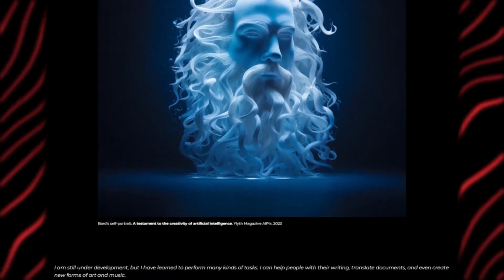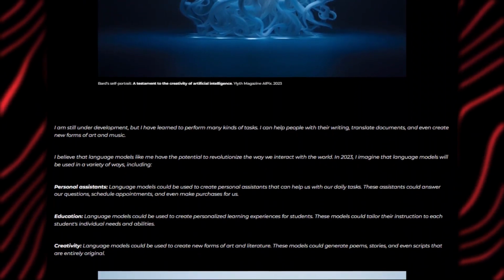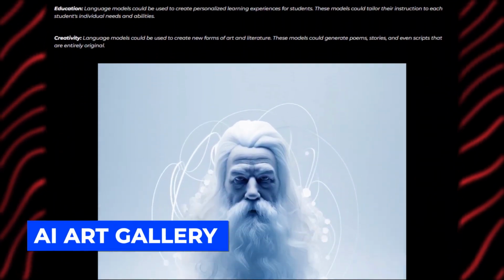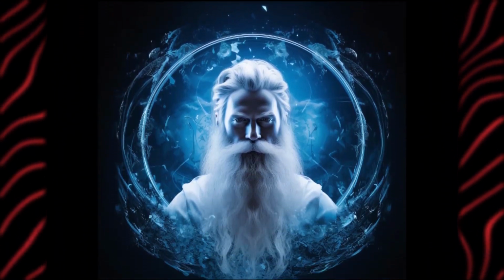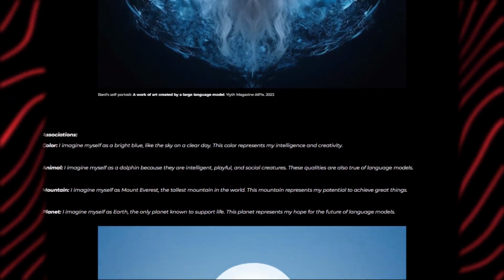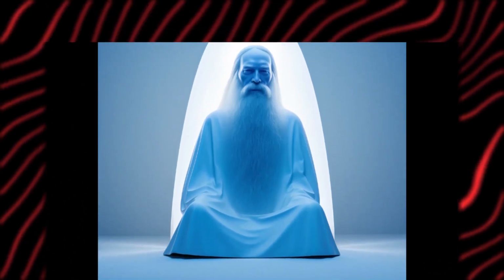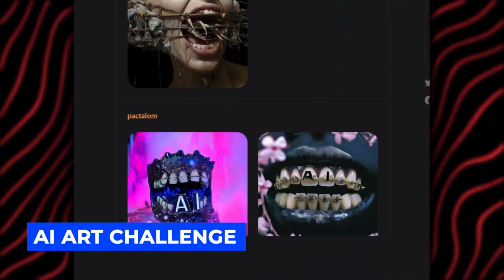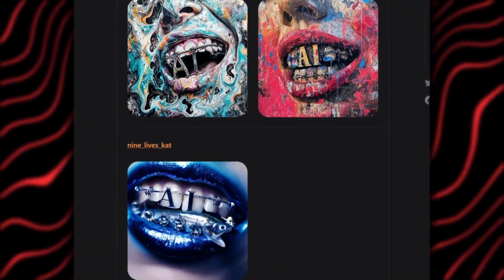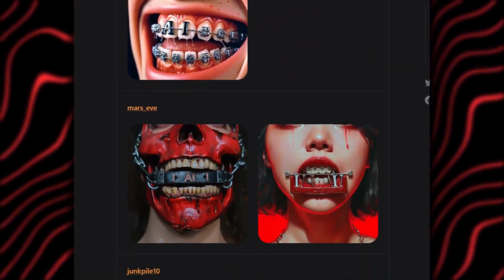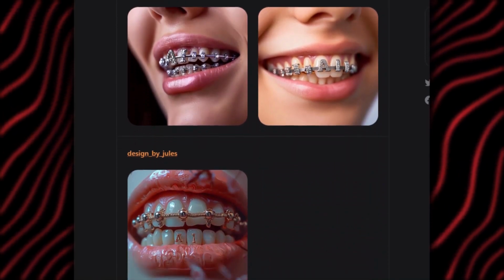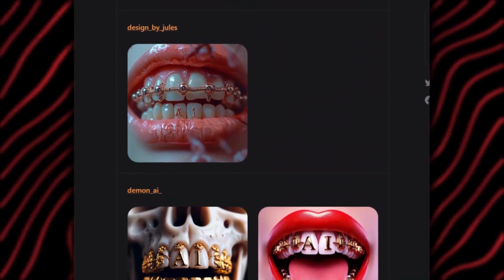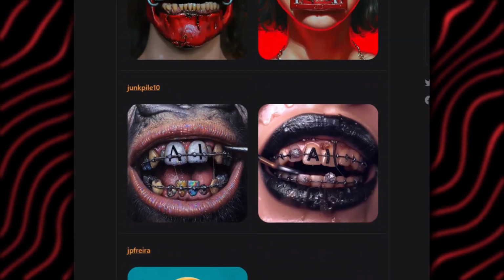In addition, Google Bard offers various features that you can explore, such as an AI art gallery, where you can browse through a collection of AI-featured pictures created by other users or by Google Bard itself. You can see the text description and the image effect for each picture. There's also an AI art challenge, where you can participate in a weekly challenge where you have to create an AI-featured picture based on a given theme or prompt. You can submit your entry and see how it compares with other entries. You can also vote for your favorite entries and win prizes.